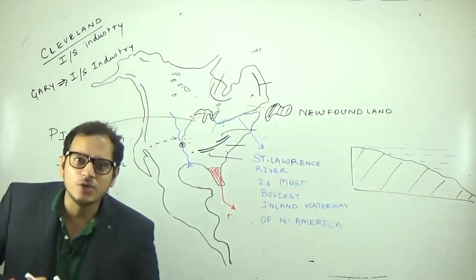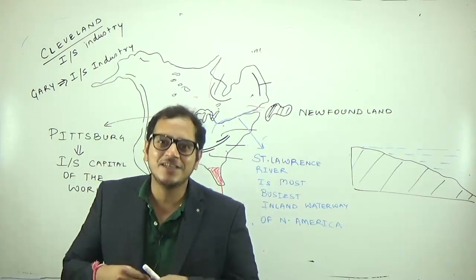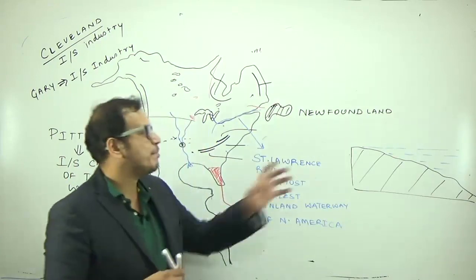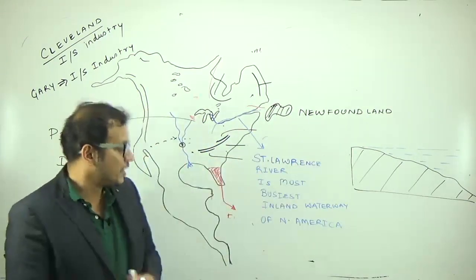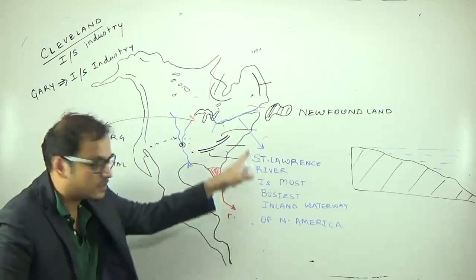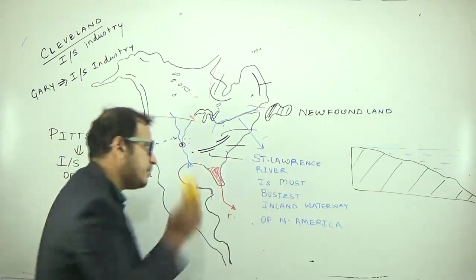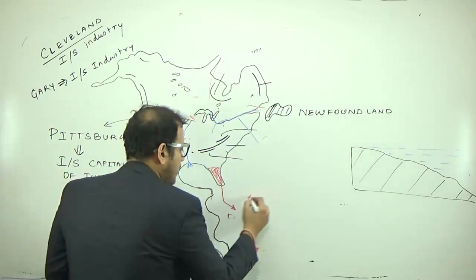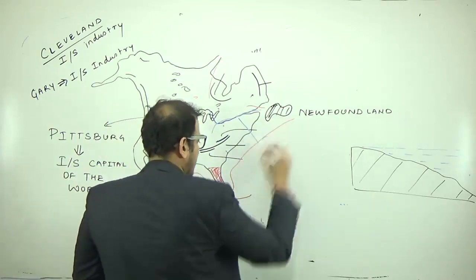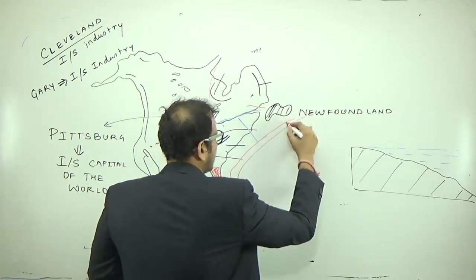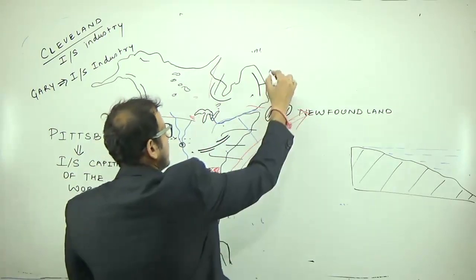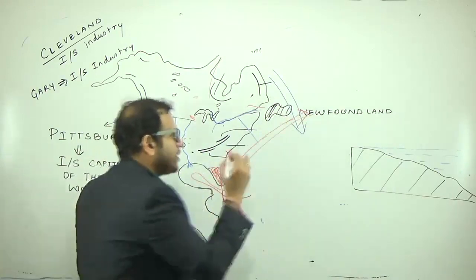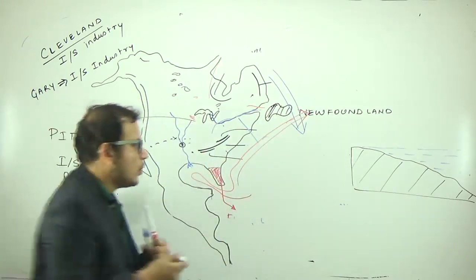But the best fishing zones of the world are located where the continental shelf is wide, but also the fish require some kind of nutrients, and these nutrients are brought by the ocean current. In this region, there is a convergence of the warm Gulf Stream, an ocean current, and the cold Labrador current. These two currents meet, and therefore the Newfoundland region is the world's richest fishing ground.